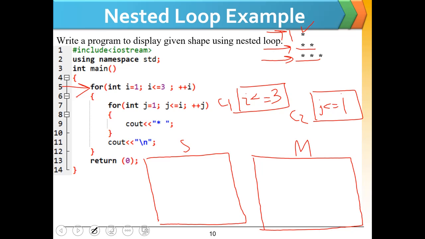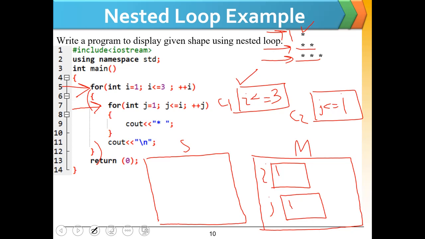When the outer loop is executed, we get 1 in i. Since the condition is i less than or equal to 3 and we have 1 in i, this condition is true. When this condition is true, the for loop body will be executed. The inner loop will be executed, and j will be given value 1.